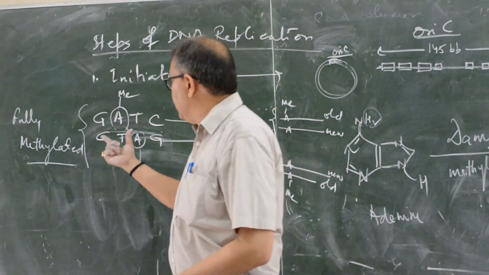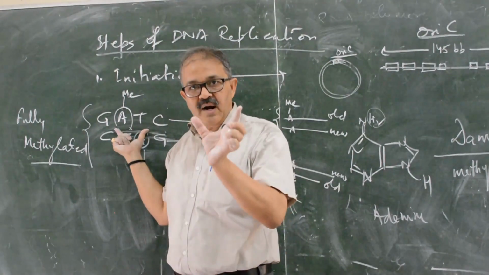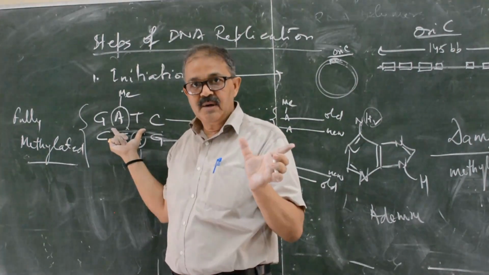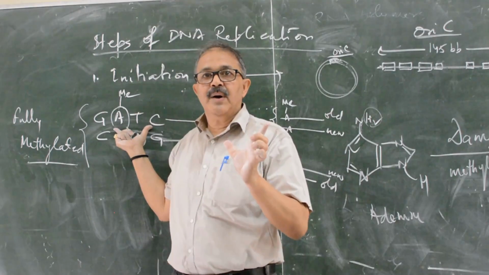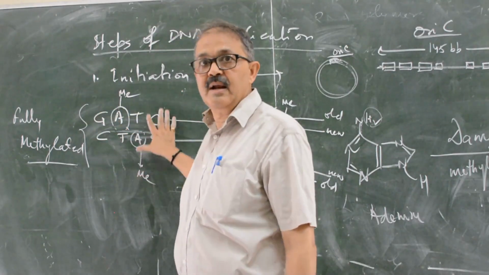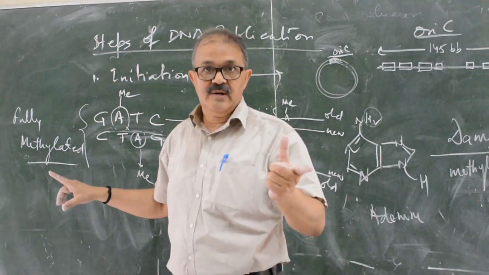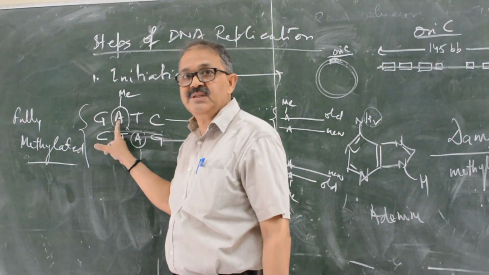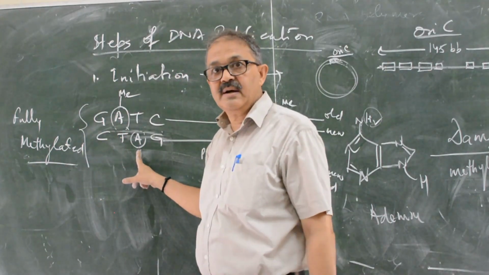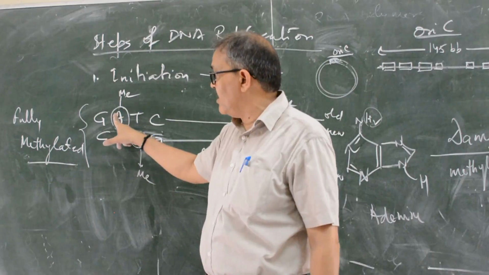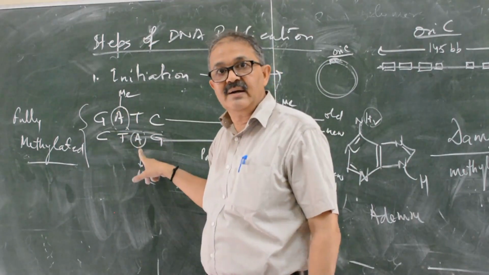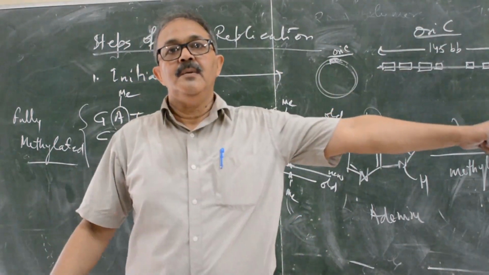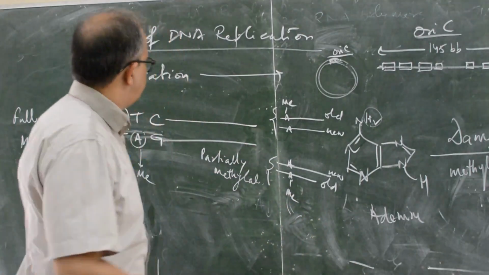This GATC is part of the 13-mer, so GATC is very, very important. It regulates DNA replication by methylation. Only A is methylated. If both strands of adenine are methylated, then this DNA will proceed for DNA replication.